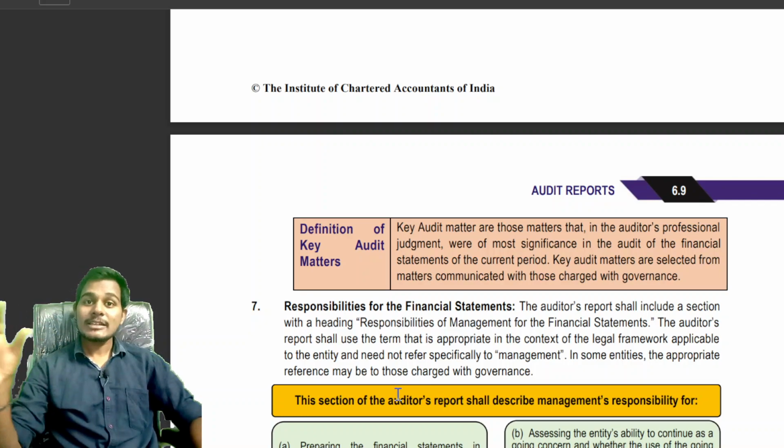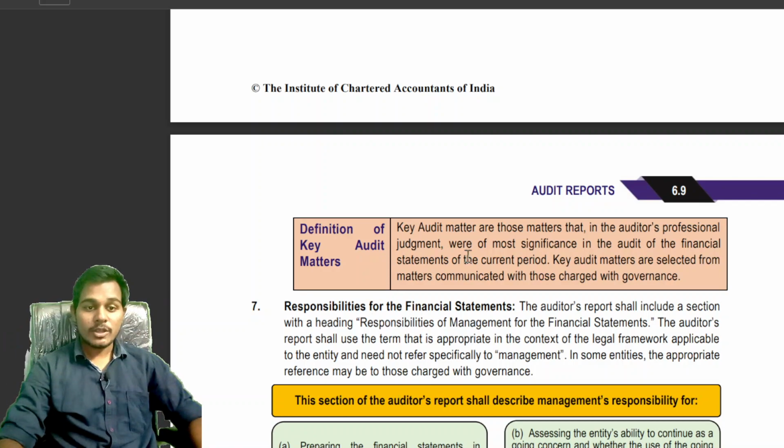They are selected from the matters communicated with those charged with governance. The auditor will communicate matters with those charged with governance. From those matters communicated, he chooses some as most significant, which the auditor has come across during the audit in the current period.